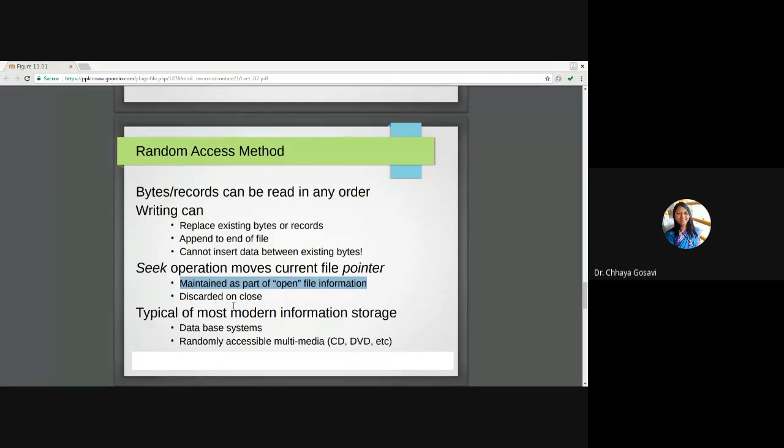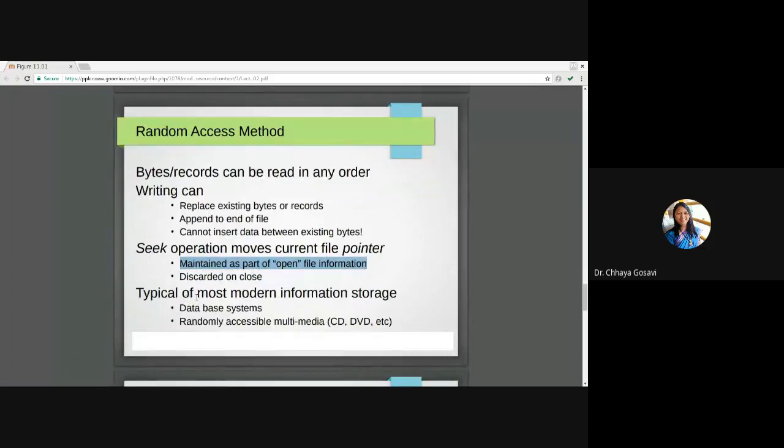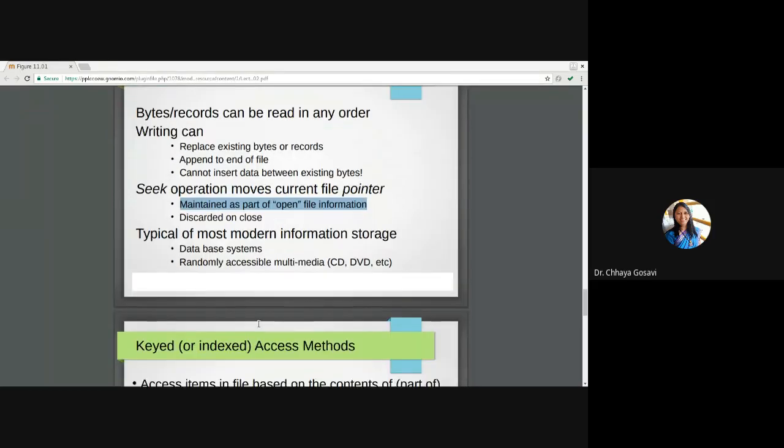is discarded. And typical of most modern information storage, whatever current storage devices we are using, they support random access or direct access: database systems or CD, DVD, pen drive, flash drive, etc.